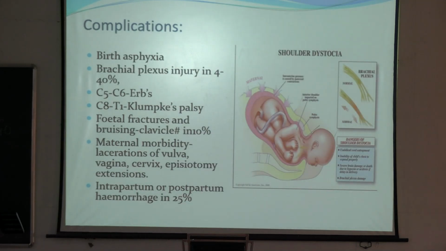So, what will you do in this patient? Because there is risk of birth asphyxia, brachial plexus injury, Erb's palsy, Klumpke's palsy, fetal clavicle fracture, and increased maternal morbidity also. There is increased risk of laceration of the vulva, vagina, cervix, episiotomy extension, and intrapartum and postpartum hemorrhage.